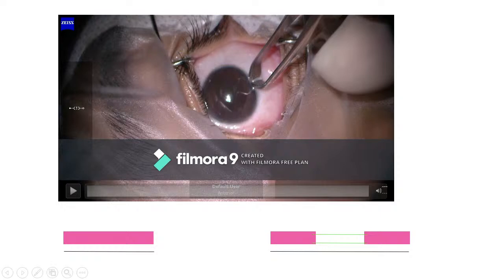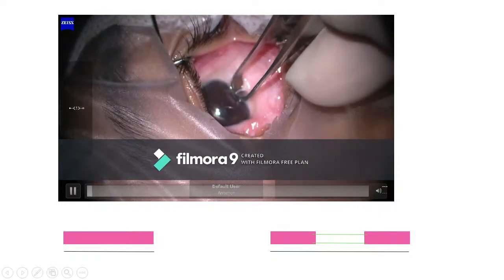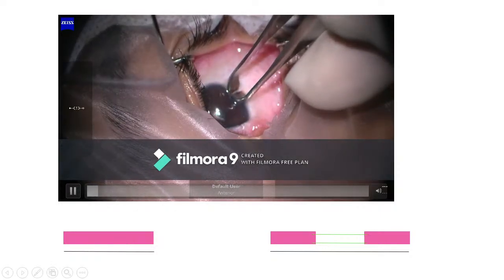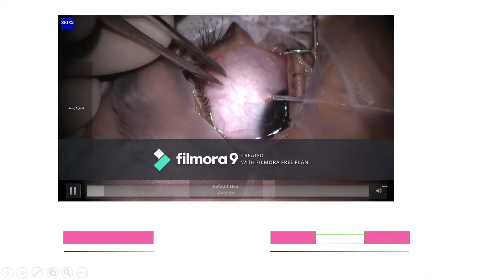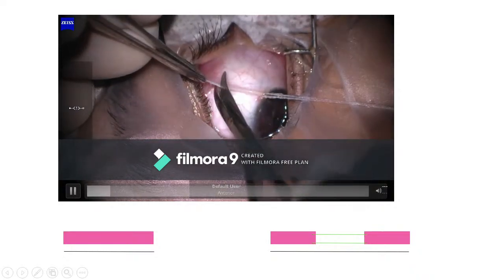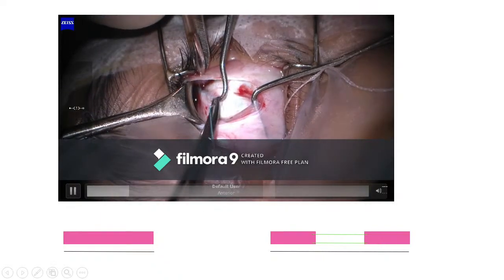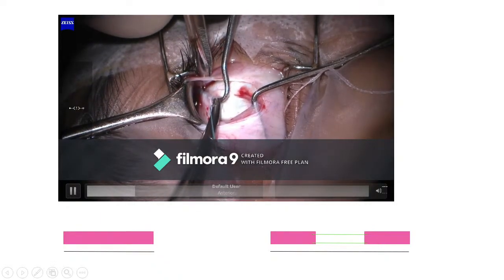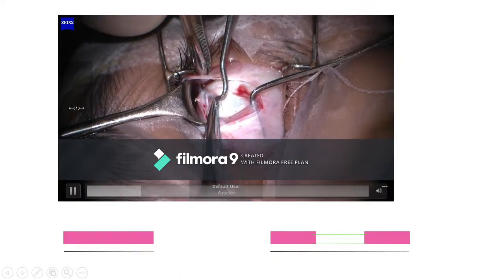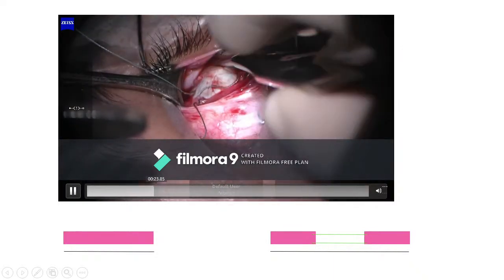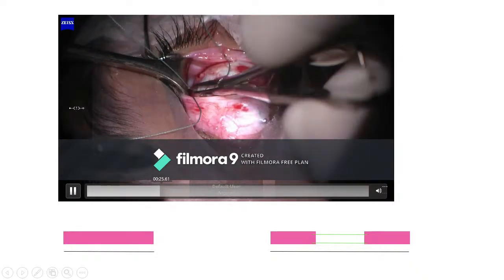Okay, ma'am. In this, first we did the FDT for superior oblique, and then we made a limited peritomy. Then this is the superior oblique muscle, and a 5-0 Ethibond suture was passed through the superior oblique tendon, and the muscle was disinserted.